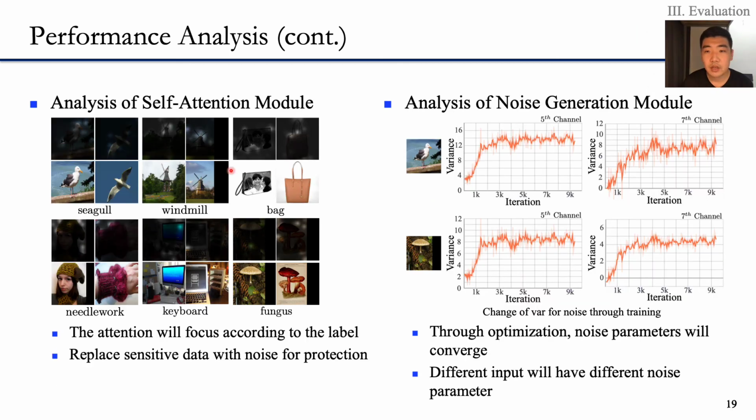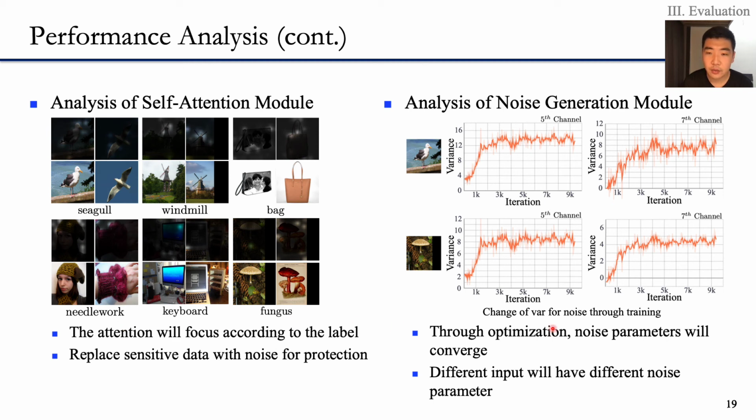Further, we make a visualization of the important weights generated by the self-attention module. In each photo, letter places are more important according to the weight. We notice that letter places are also most related to their semantic label. In this case, we know that the self-attention module can provide an accurate importance indicator.